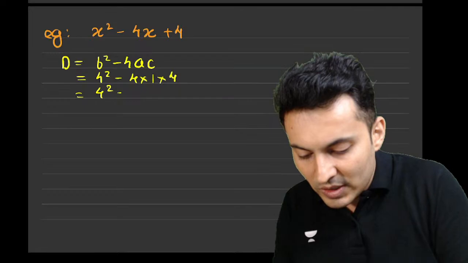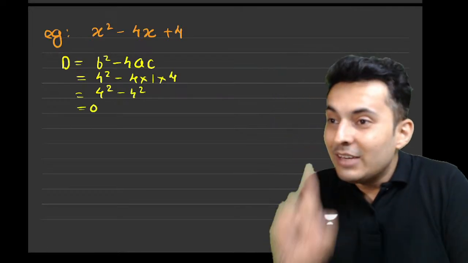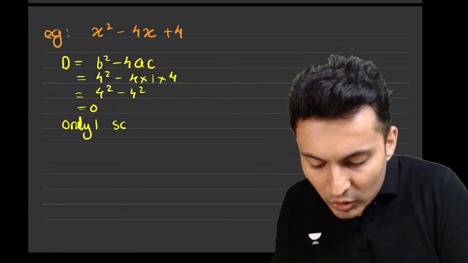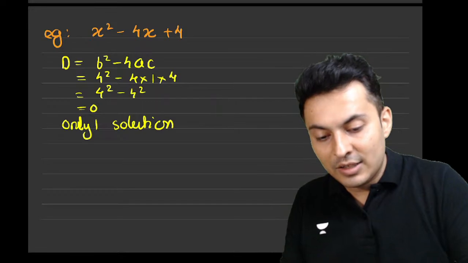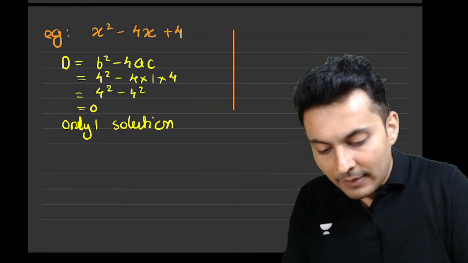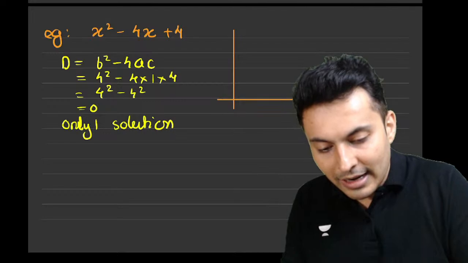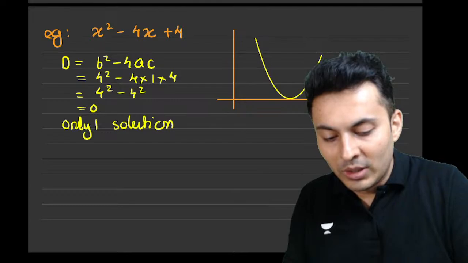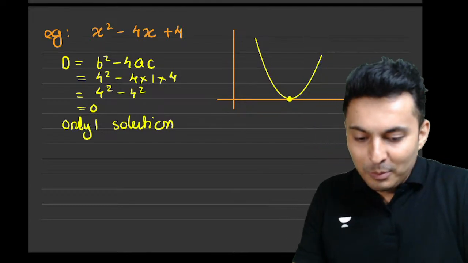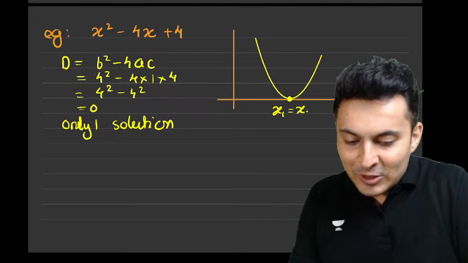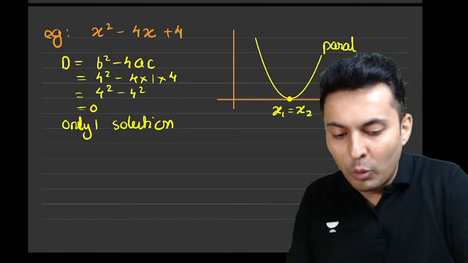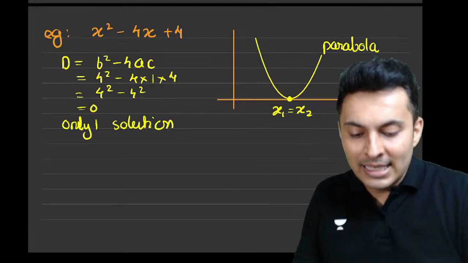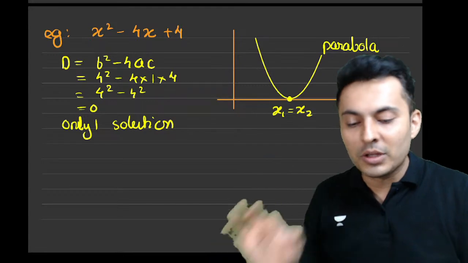So basically it will be 4 square minus 4 square, which is 0. If it is 0, it means only one solution. Meaning if somebody tries to draw the graph of it, that graph will only touch at one particular point. Both the roots x1 and x2 are equal. So this is a parabola. Which bola? Come on, guys. It is parabola. Very good. So both the roots are equal.